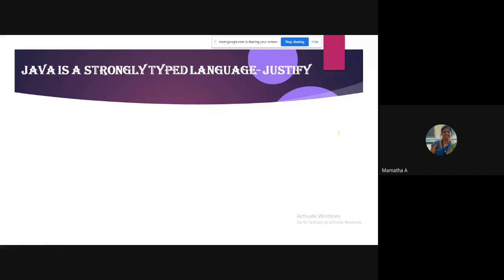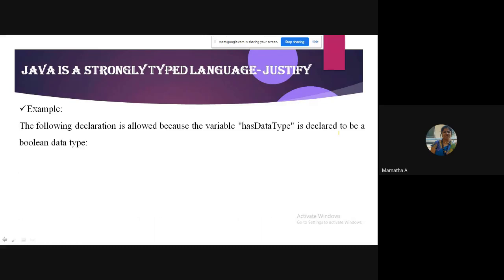When I talk about an example, as I told you, try giving examples for anything that you write. Now, I have declared one variable whose name is hasDataType, a Boolean data type. How do I declare it? Very simple: hasDataType, and the data type here is Boolean.